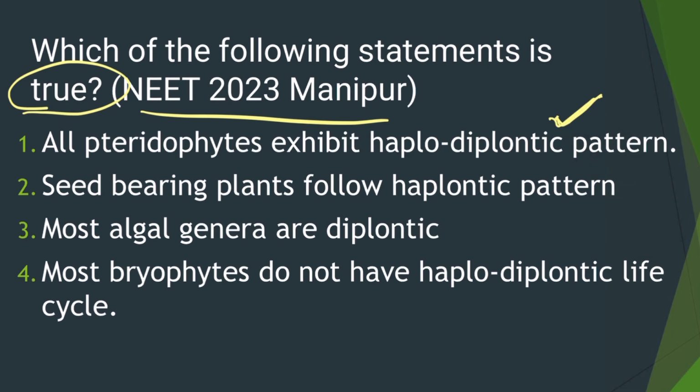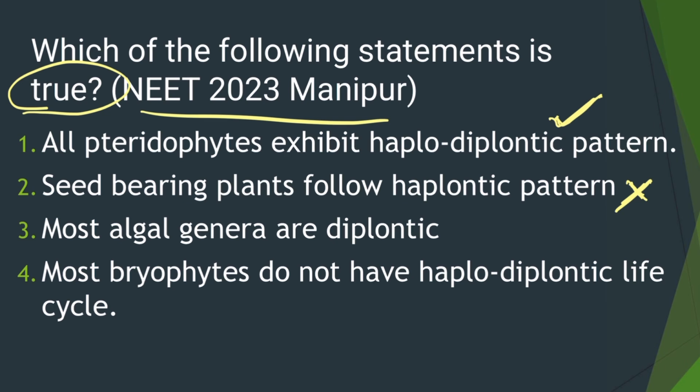So all pteridophytes exhibit haplodiplontic pattern. This is going to be the correct statement. In bryophytes and pteridophytes, the life cycle is haplodiplontic. Seed bearing plants follow haplontic pattern. This is going to be the wrong statement. The seed bearing plants show diplontic pattern.